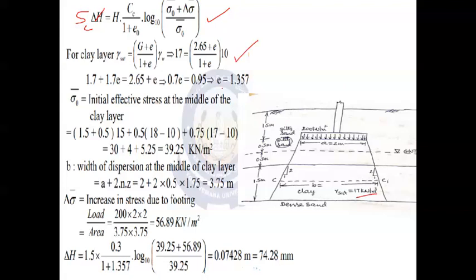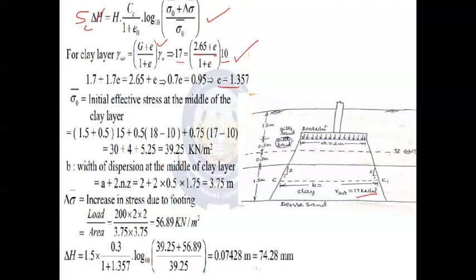Gamma saturated is equal to (G plus e) divided by (1 plus e) into gamma W. Substituting gamma saturated equal to 17, G equal to 2.65, and gamma W equal to 10 kilonewton per meter cube, if you solve for e, the value of e will be 1.357. It is nothing but the initial voids ratio.